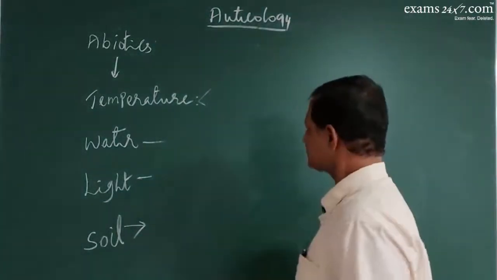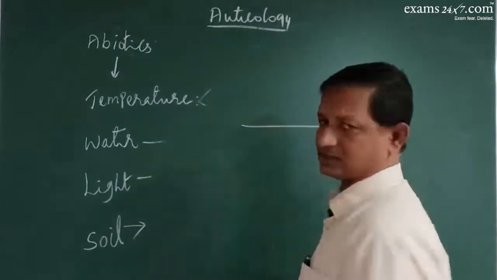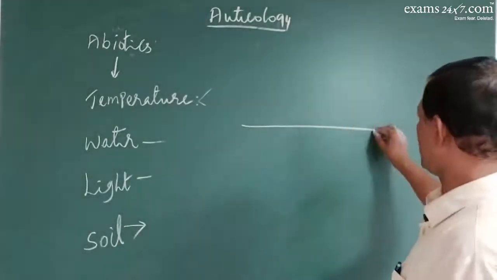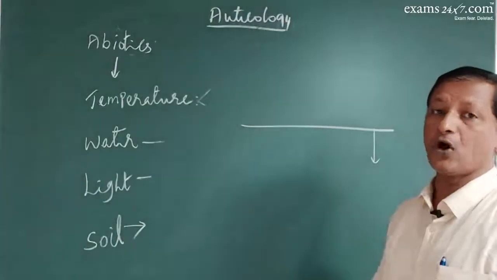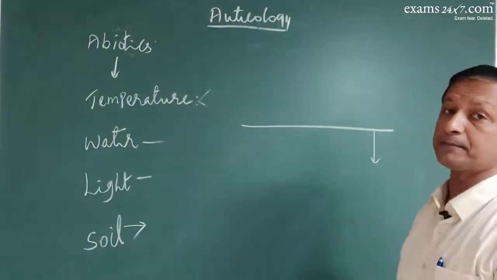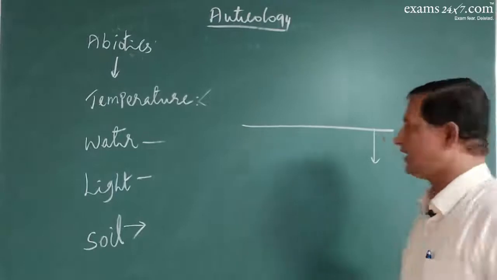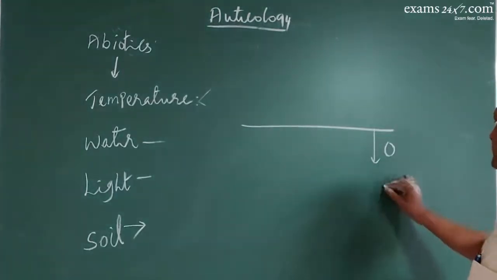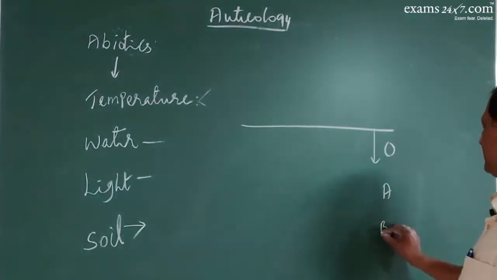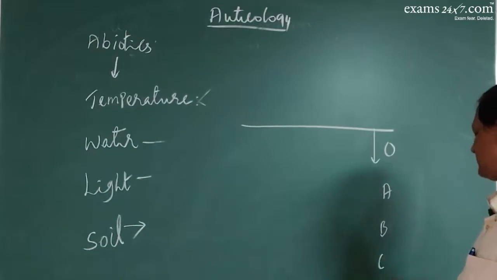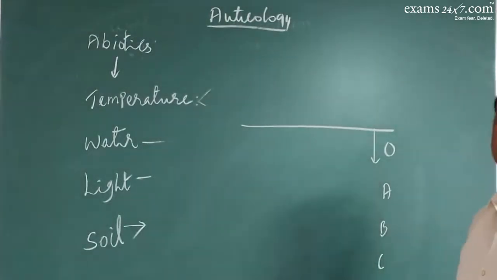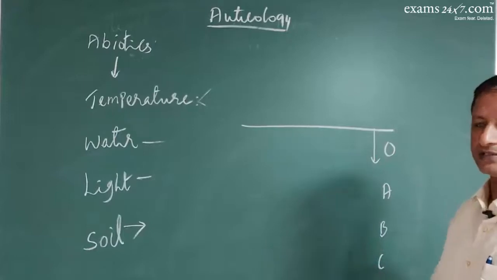And if you find this as a soil surface, as you go down, you can find so many soil layers which will form soil profile. Soil profile. So there is O layer, A layer, B layer, C layer, D layer, like that. The soil profile will have various layers.